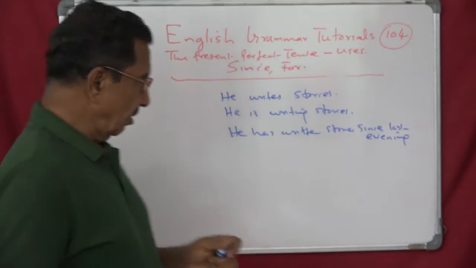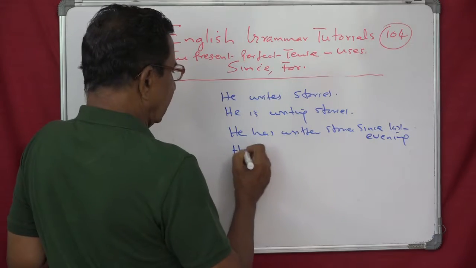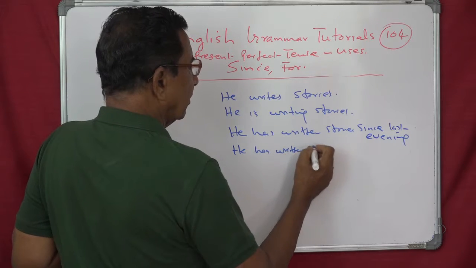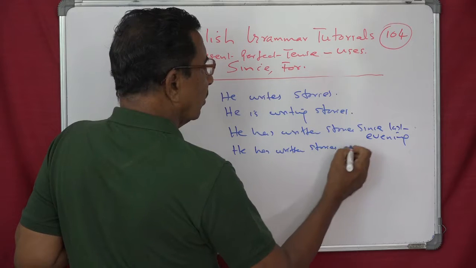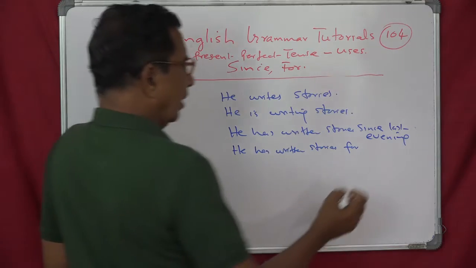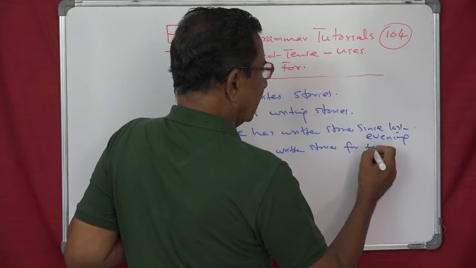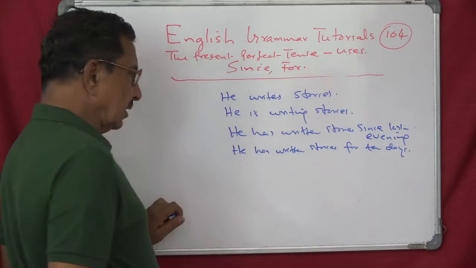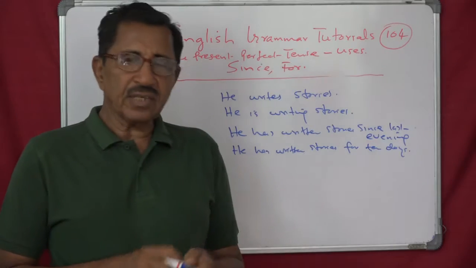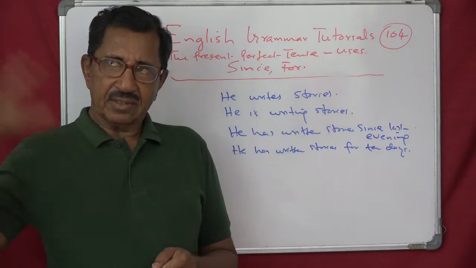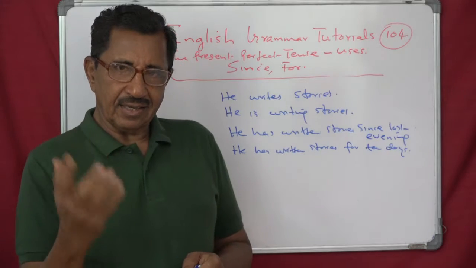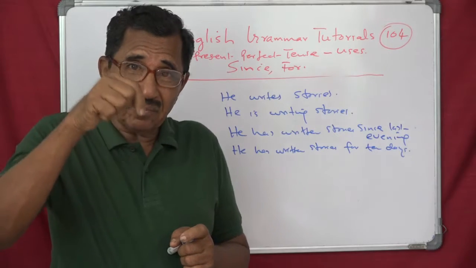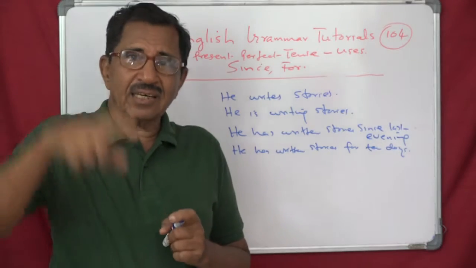A definite point of time. Or say it with for: he has written stories for 10 days. So for the last 10 days, he's been writing. But what time he started writing, we have no idea.